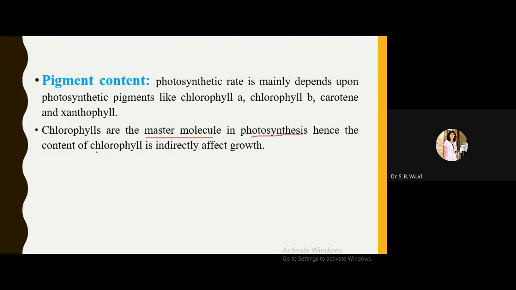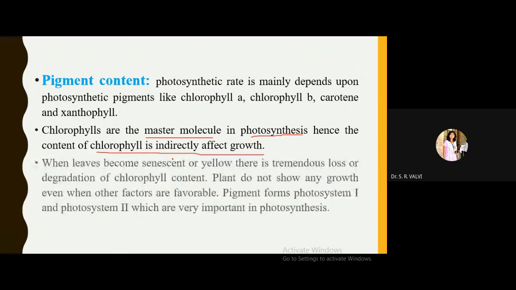Suppose the plant has a proper amount of chlorophyll, then the photosynthesis rate will be more, because these chlorophyll pigments form photosystem 1 and photosystem 2, which help in the photosynthesis process.